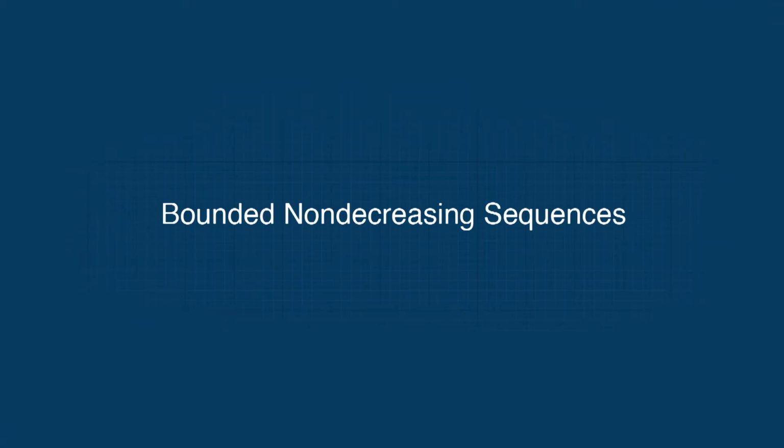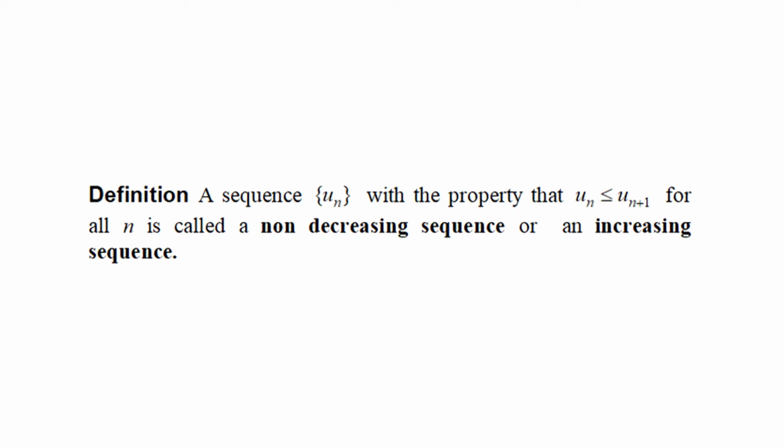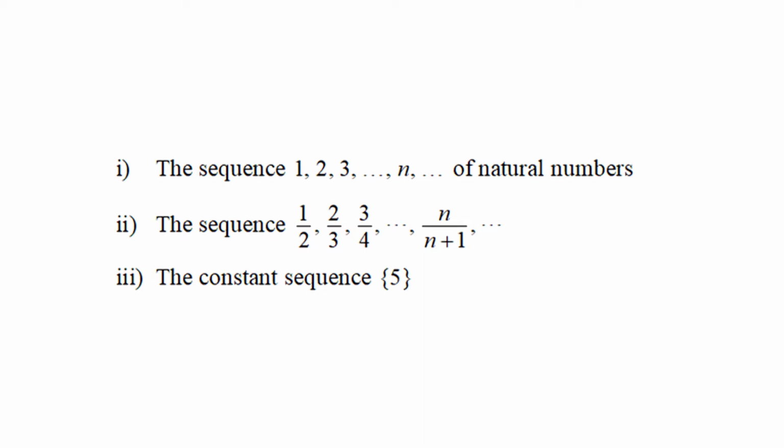Bounded non-decreasing sequences. Definition: a sequence u_n with the property that u_n is less than or equal to u_(n+1) for all n is called a non-decreasing sequence or an increasing sequence. Some examples of non-decreasing sequences are: first, the sequence 1, 2, 3 etc., n etc. of natural numbers. Second, the sequence 1 upon 2, 2 upon 3, 3 upon 4 etc., n upon n plus 1 etc. Third, the constant sequence 5.